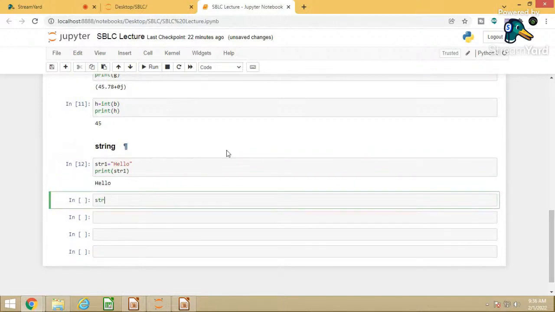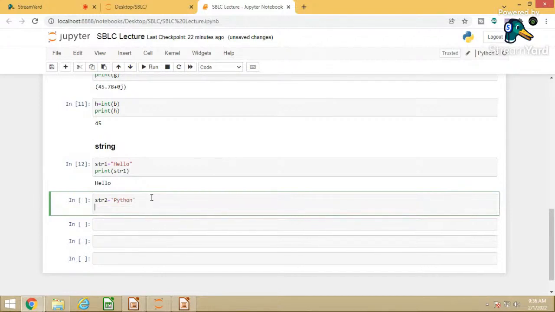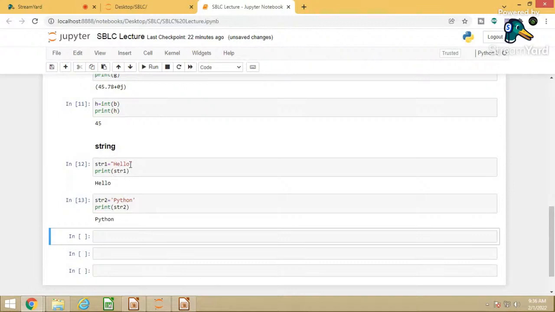Similarly, suppose my string 2 is equal to, if I am writing in double inverted commas, then also it will accept. There is no issue with single inverted or double inverted commas. Print string 2. So in both cases, you can specify a string in single inverted commas, or you can specify a string in double inverted commas. That is possible.